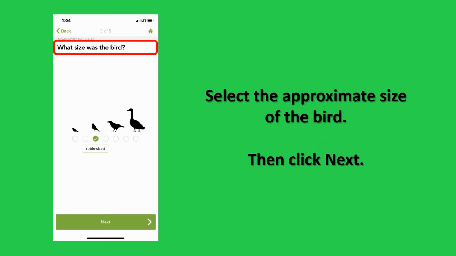How big was the bird? Was it really small, like a chickadee? Or was it really large, like a Canada goose? Select the silhouette that best approximates the size of the bird that you saw. Then, when ready, click Next.